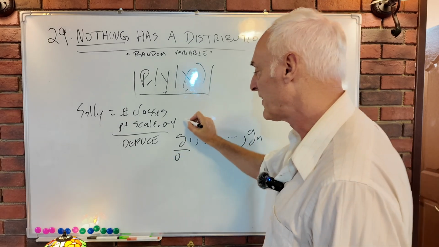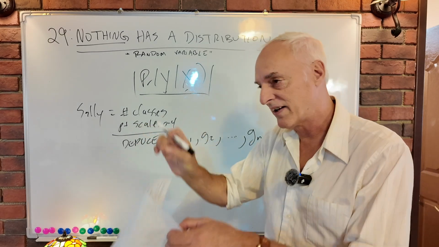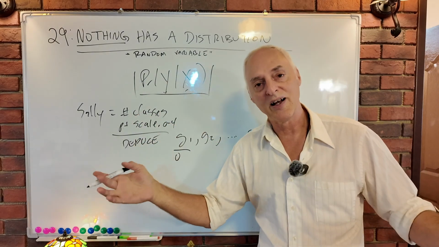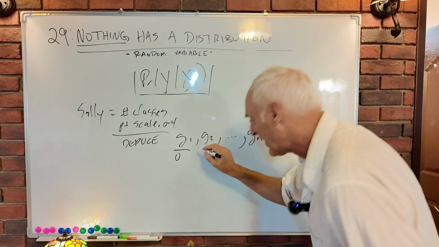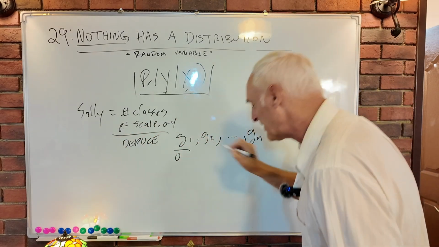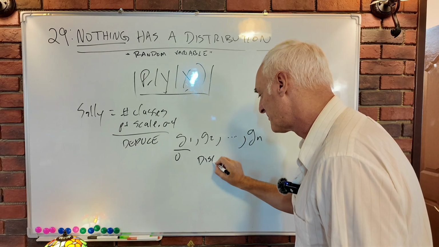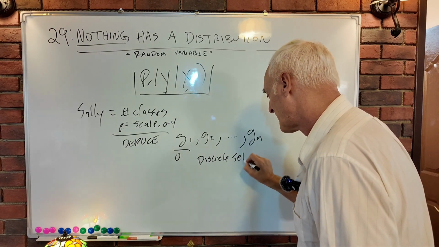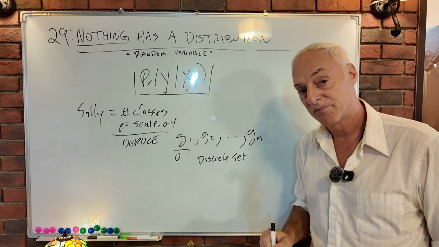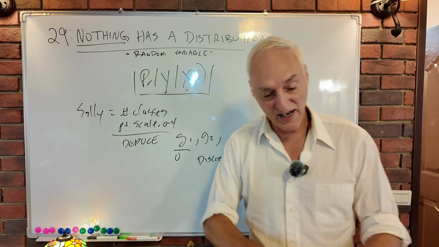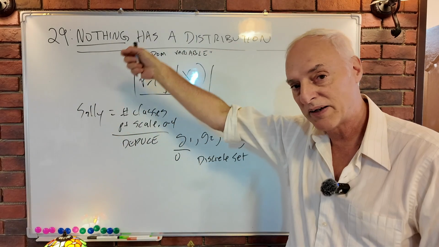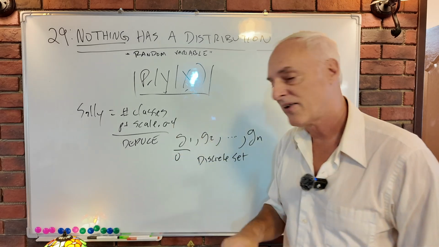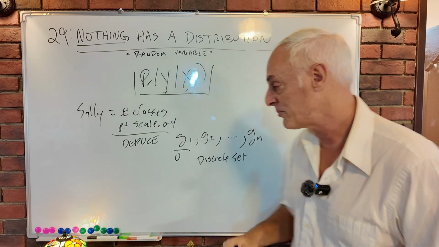Right? So you take all the observations that you have at the scale and you divide by the number of classes. That's the grade point average. I guess I should say that. So at the end, though, there'll be a discrete set of possibilities. Only knowing she signed up for this many classes, and the scale, the grade point scale that is going to be used.